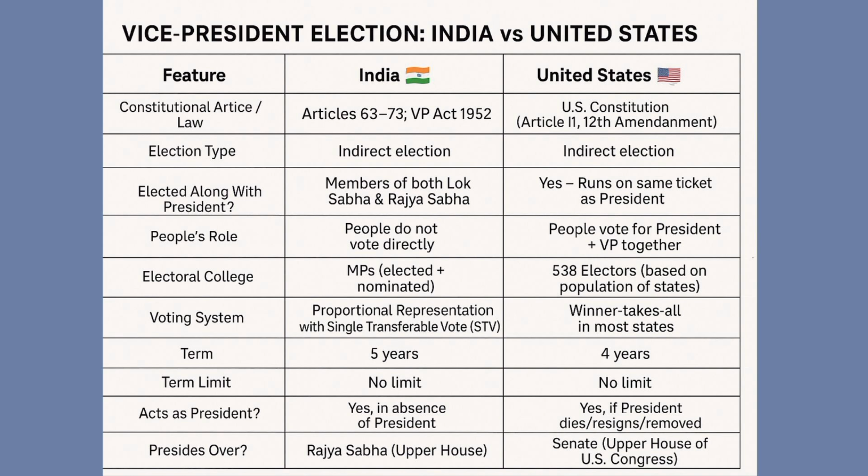In India, he acts as president only in case of absence or vacancy. But in the United States, he is directly appointed as president and continues for the remaining term. That is not the case in India. Here he heads the Rajya Sabha, and there he heads the Senate.